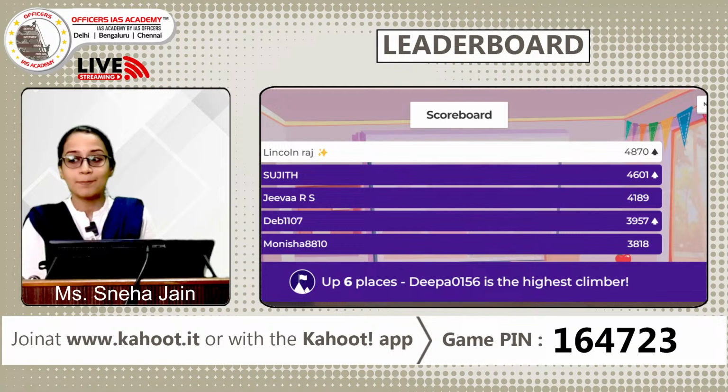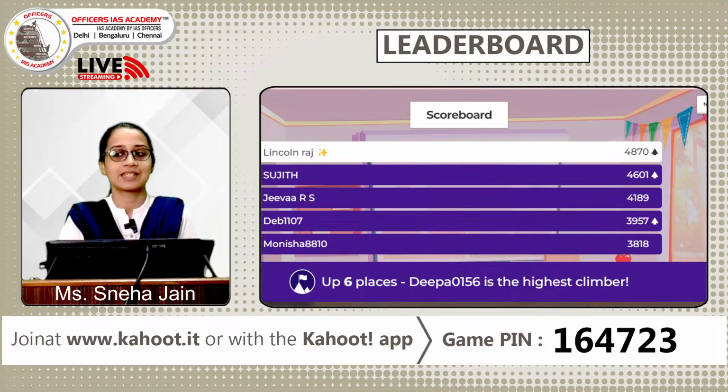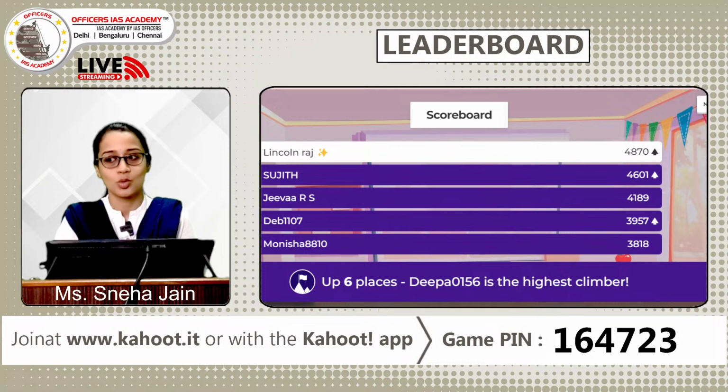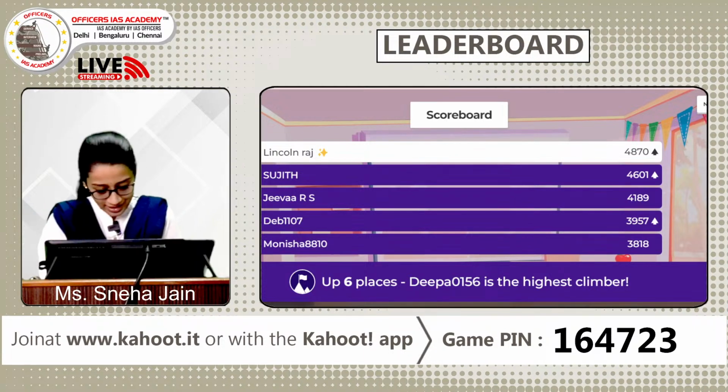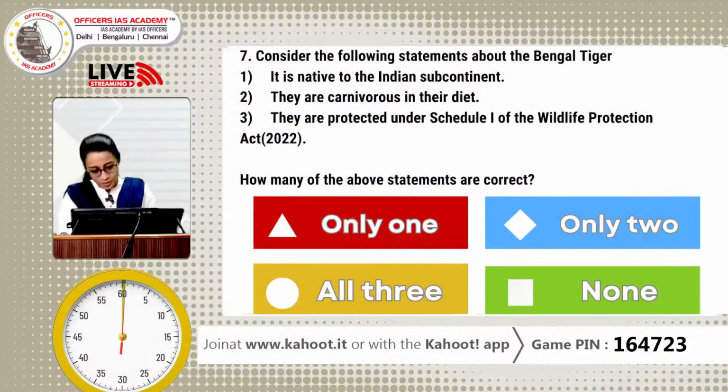But Deepa 0156, you have moved up your rank by 6 places now. So you're very close to the top 5. Be careful, be vigilant and be smart, and let's see how the game changes. Now we will move to the 7th question on the screen.